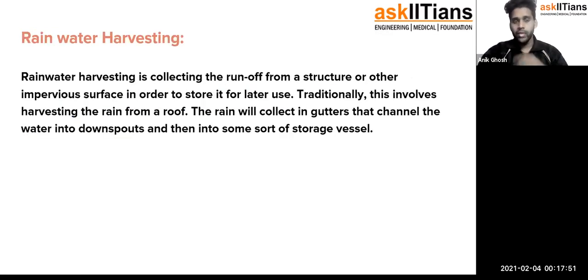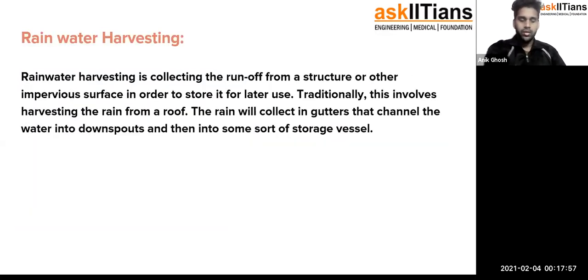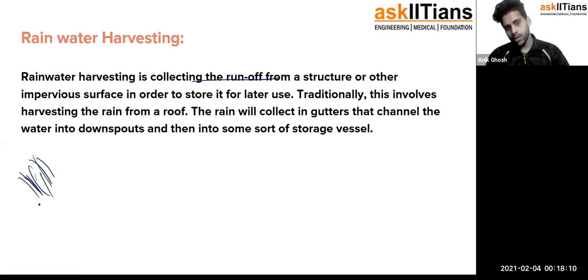Okay, so rainwater harvesting. So what is this? Rainwater harvesting is the collecting of runoff water. If you think about it, when the rain falls, if you can somehow collect it all, then definitely you can use it later for different types of work.